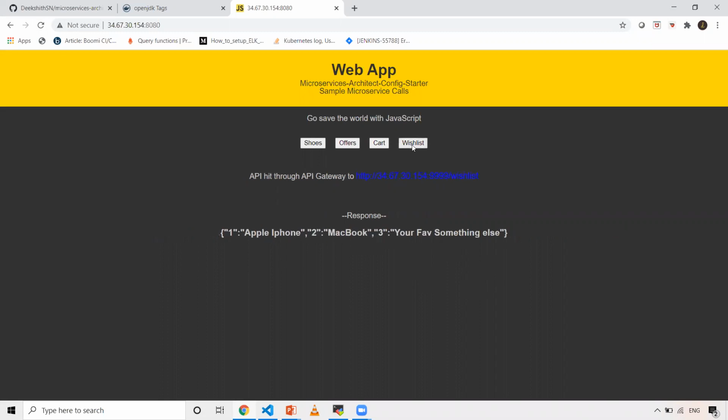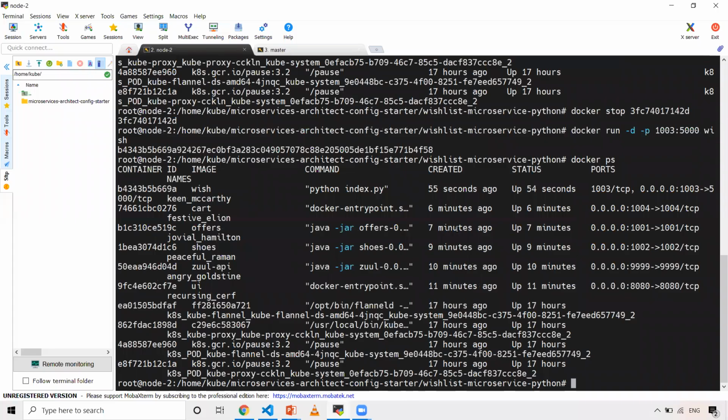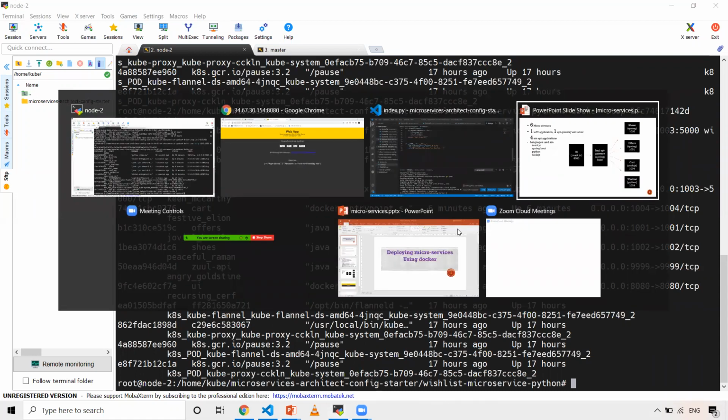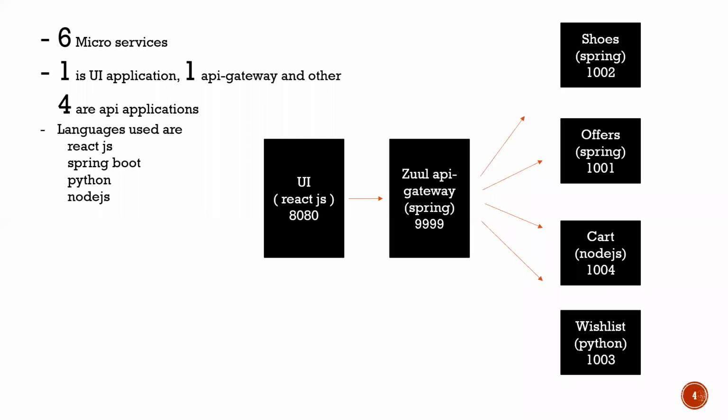And when I click on wishlist, I can see the output. That's why, whenever you're deploying your applications onto Docker or any platform, it's better to always know the configurations and how they've been developed. It'll give a better idea to deploy it onto your machines. So that's it for this video. I just wanted to show how we can Dockerize and deploy our applications easily by using Docker with the different coding languages that I've used for different applications.